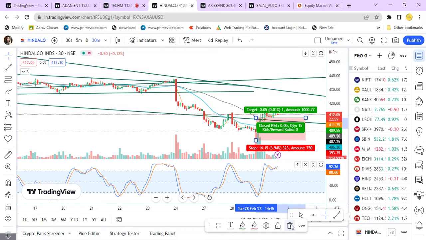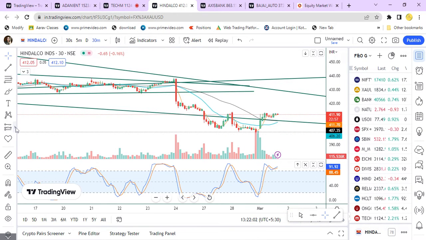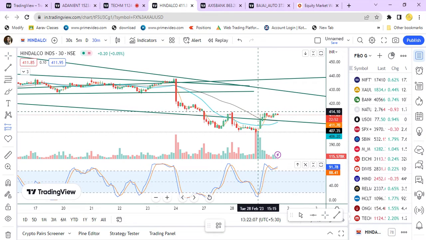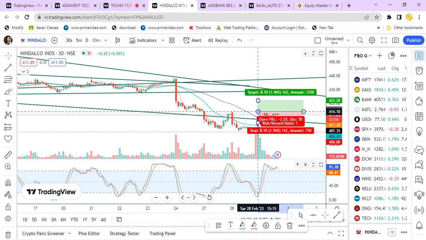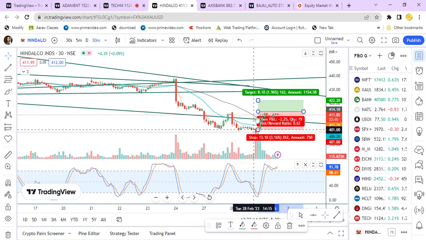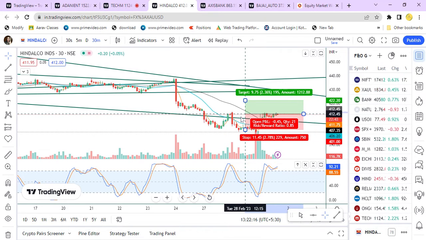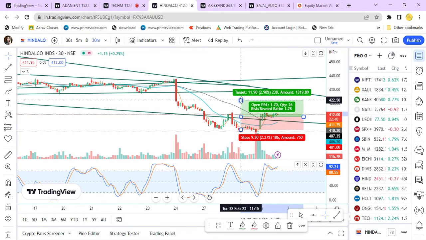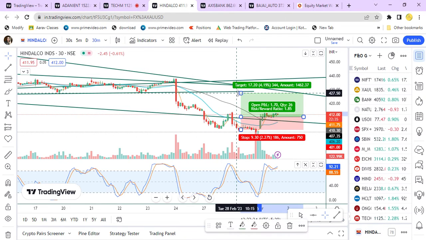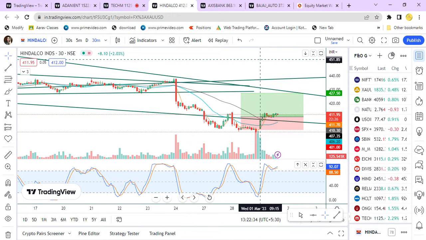I'll delete this one and create a new one. Long position. So this will be the stop loss, this will be the buy price, and this will be the target. Okay, so this is about Hindalco. The risk to reward ratio is 1.85. This is about Hindalco,